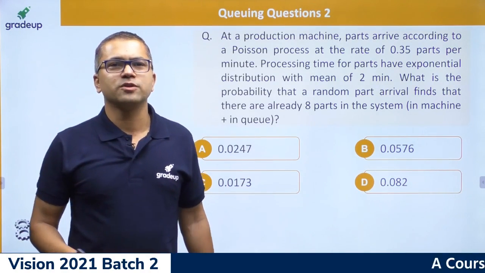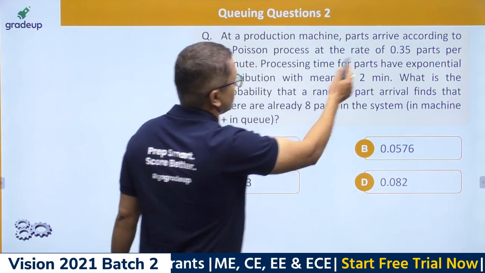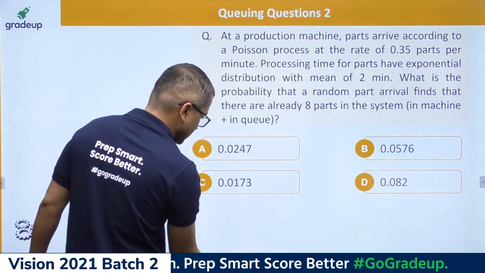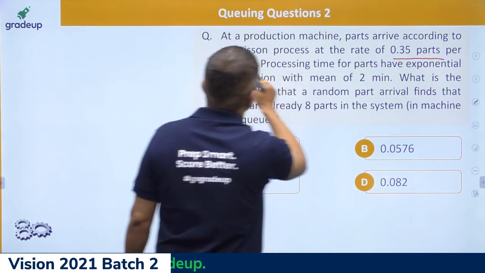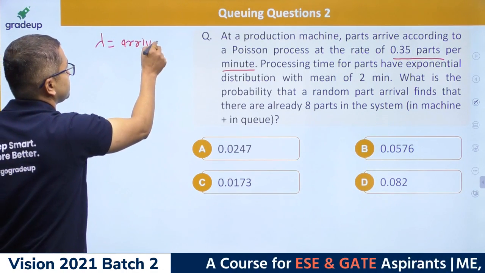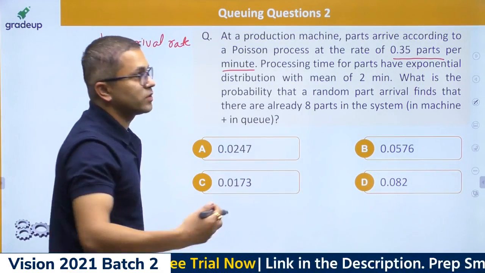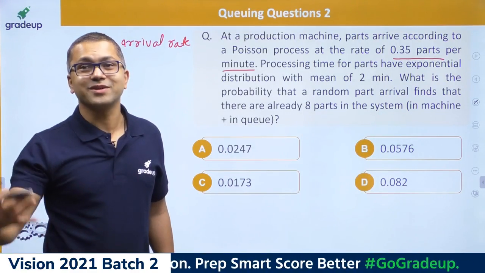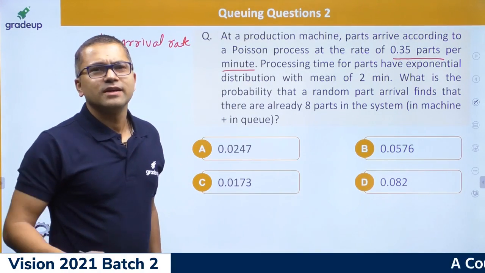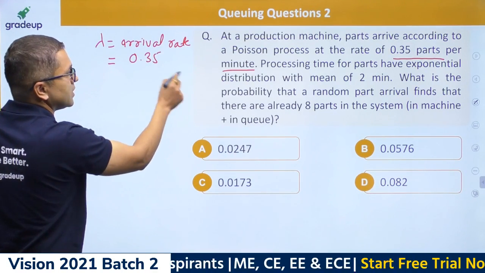So can you please try this? Parts arrive according to a Poisson process at the rate of 0.35 parts per minute. So we say that lambda is nothing but arrival rate. It tells you the rate with which parts or customers are arriving. If you have watched the videos, I think you can try that. So lambda is nothing but arrival rate, that is 0.35 per minute.